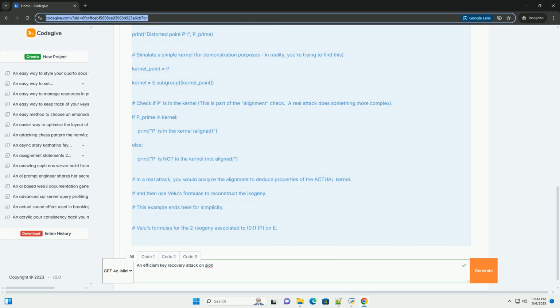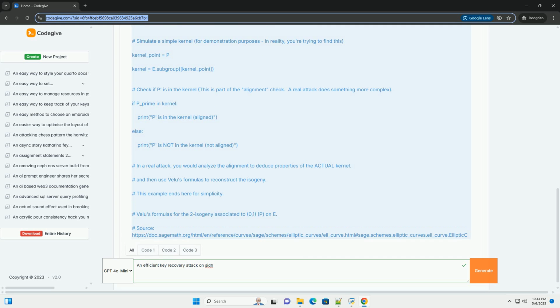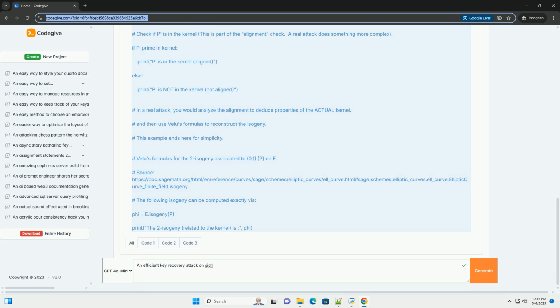It's crucial to understand that this attack works on specific, and now outdated, parameter sets and variants of SIDH and is intended for educational purposes only. Disclaimer: This tutorial aims to demonstrate cryptographic vulnerabilities for educational and research purposes. Do not use this information for malicious activities. SIDH and its successor SIKE, supersingular isogeny key encapsulation, have been broken, and more secure post-quantum cryptographic schemes should be used in practice.